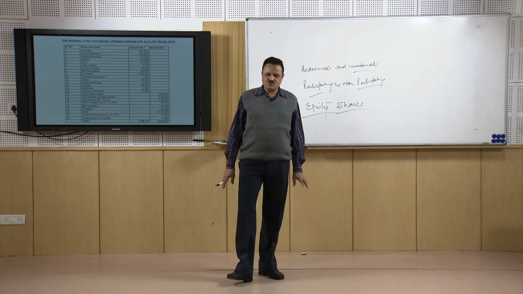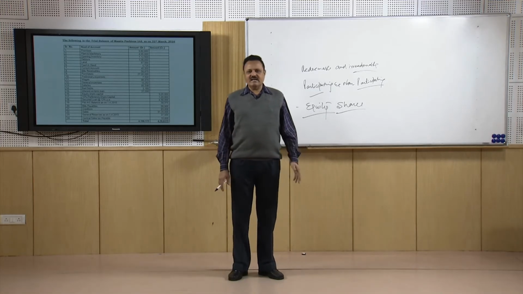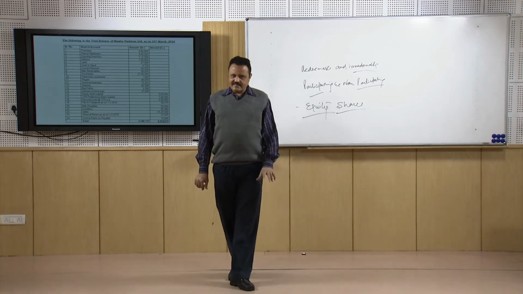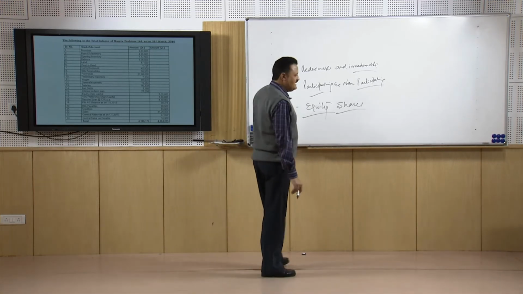First financial institutions, then the bond holders, debenture holders, then the preference shareholders, and lastly, if some funds are left in that kitty, then the capital of the equity shareholders will be returned.